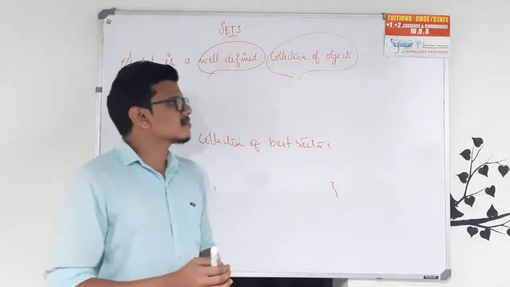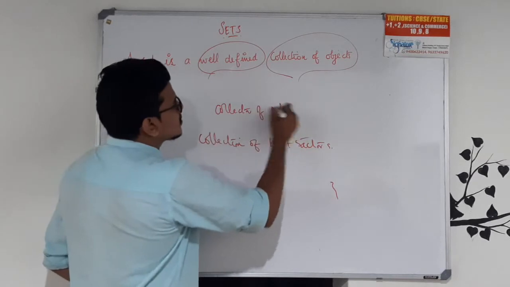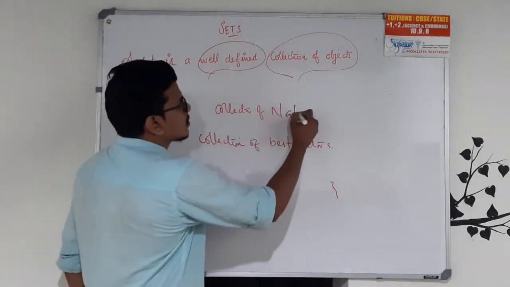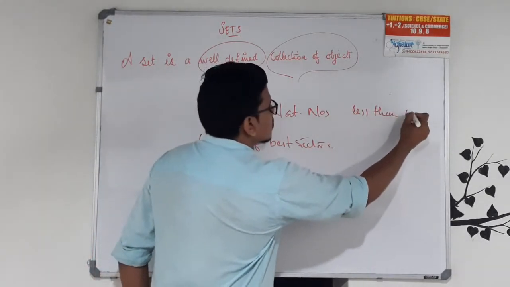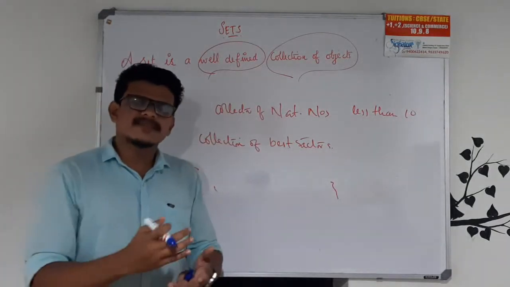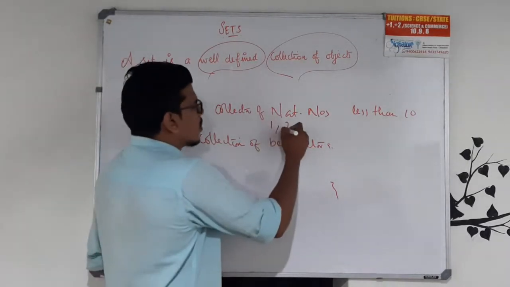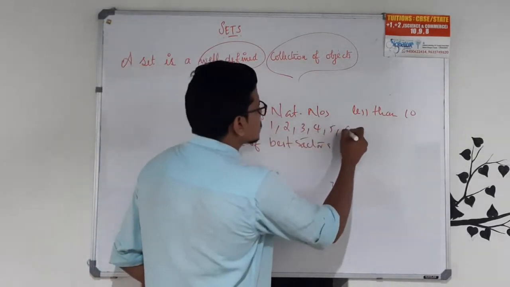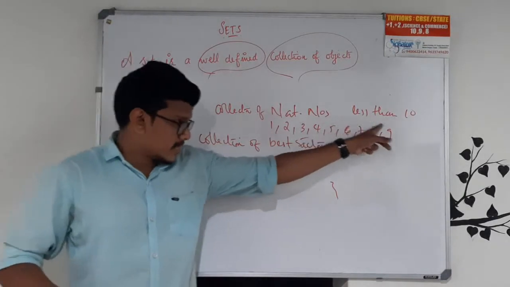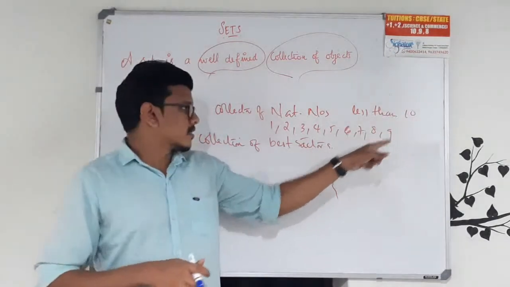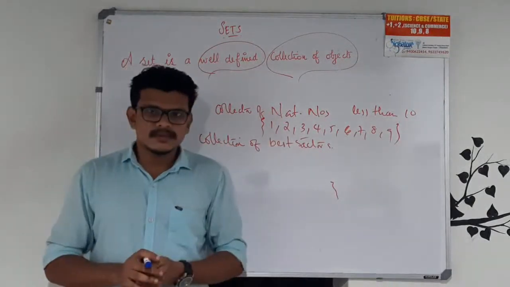Suppose I am defining a collection of natural numbers less than 10. What will be in that particular set? That will be 1, 2, 3, 4, 5, 6, 7, 8, 9. 10 is not there because it is less than 10, not less than or equal to. So 10 cannot be included, it should be excluded. So this will be a set.